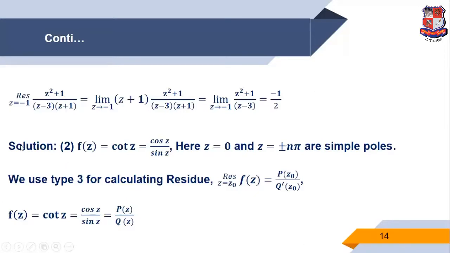The second example. In the second example, the function given is cot z. So first we convert cot z into the form cos z upon sin z.